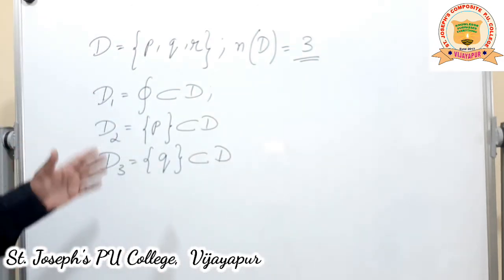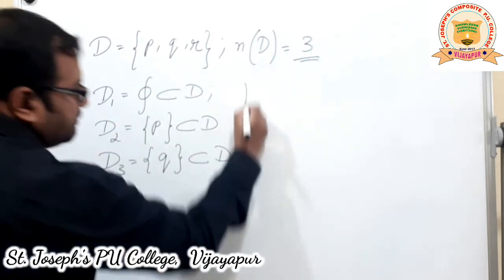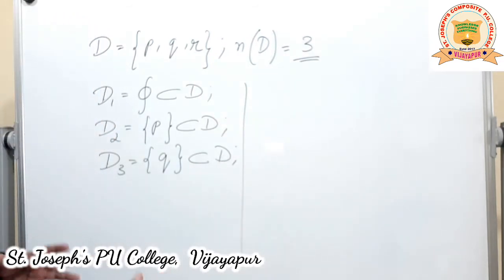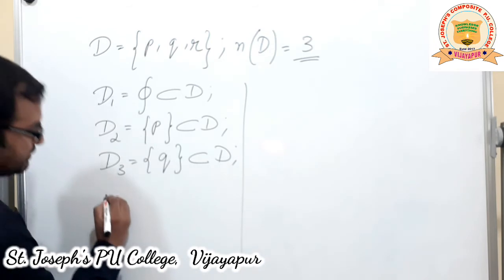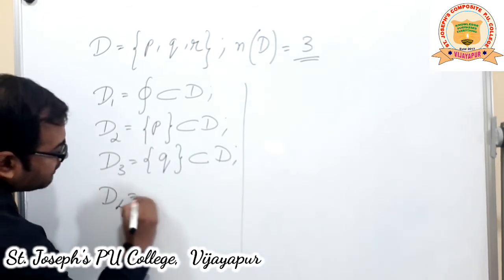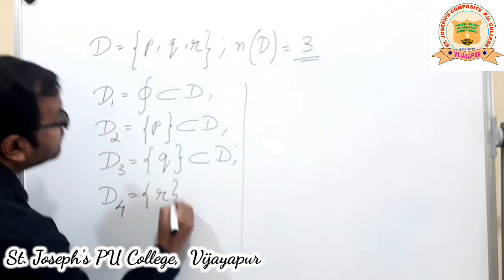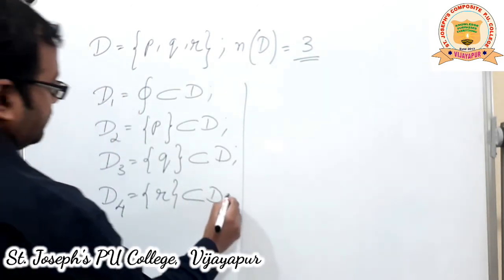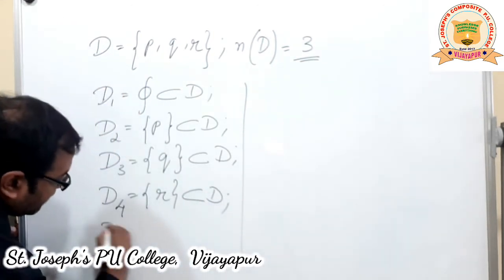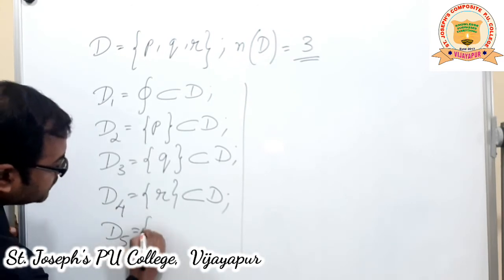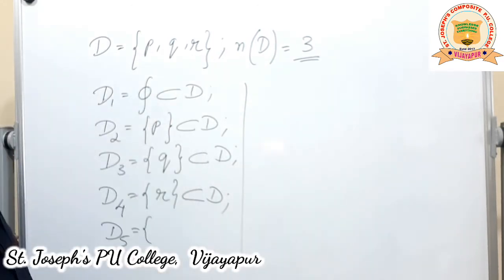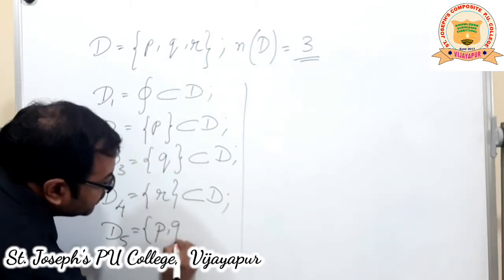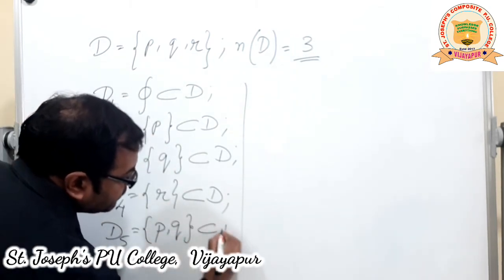Those who understood, you can continue. Before we continue with the video, you could just pause the video and continue with the answer and then just verify with the video. D4, however, is equal to {R}, which is a singleton set again, which is also a subset of D. And D5, now singleton sets are over. I'm going to take 2 elements at a time: {P, Q}, a subset of D.